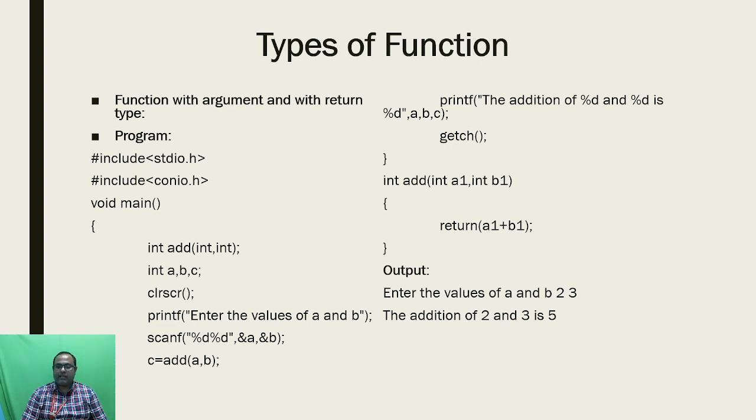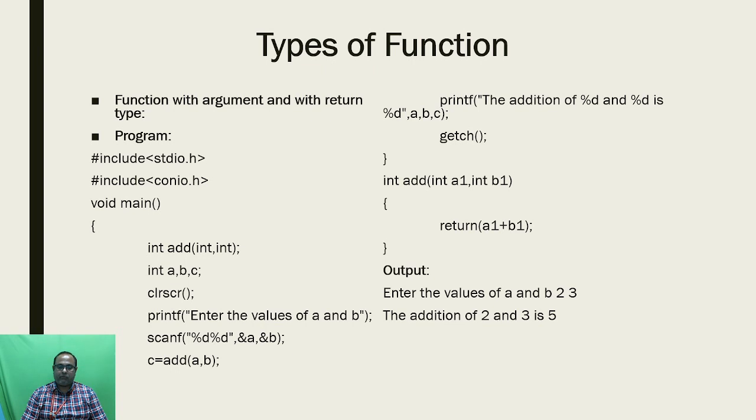Finally I am going to print that c variable to get the output. You can clearly see in this program that we are getting the input with the help of a and b, and these input values will be transferred to the function arguments a1 and b1.